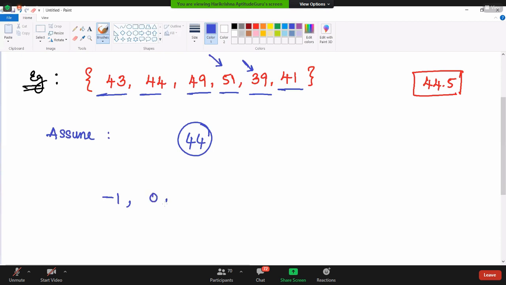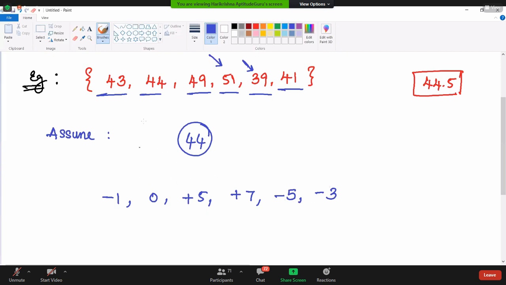44 is nothing, less 0. 49 is going to be 5 more than 44. 51 is going to be 7 more than the given number. 39, how much less? 39 is going to be 5 less, and 41 is going to be 3 less.